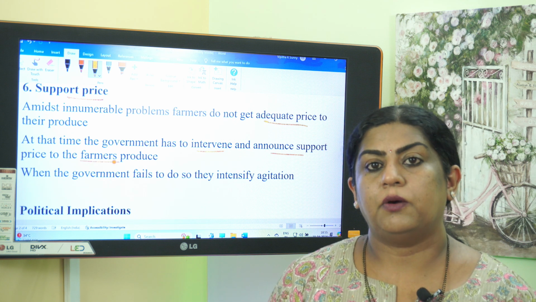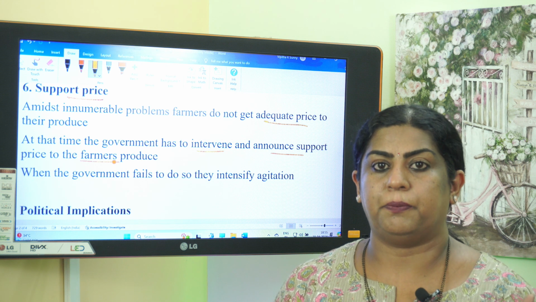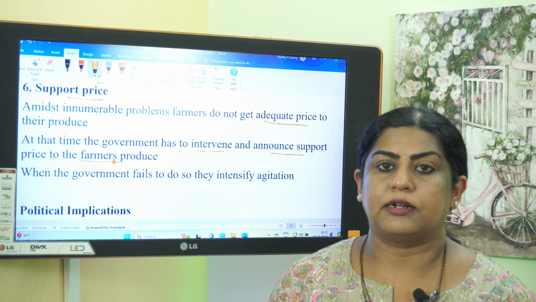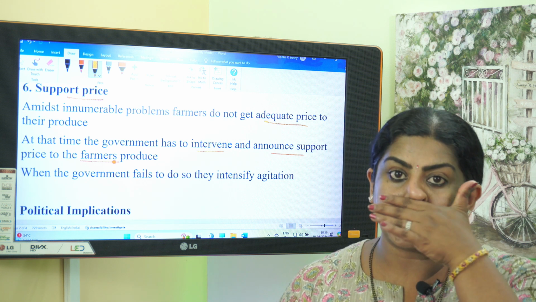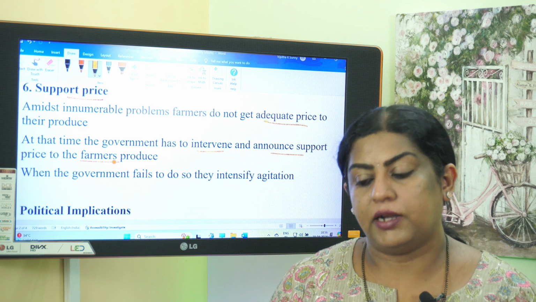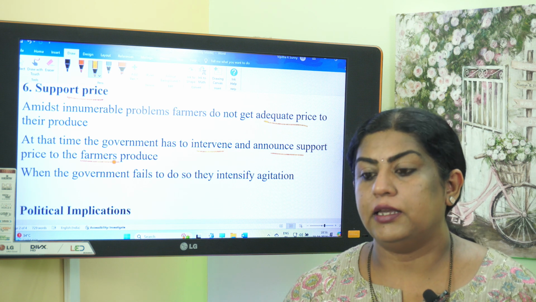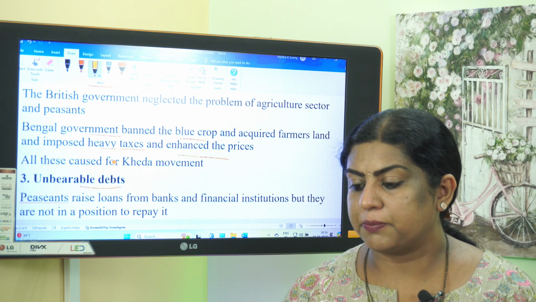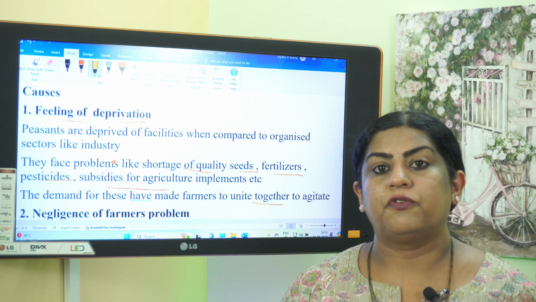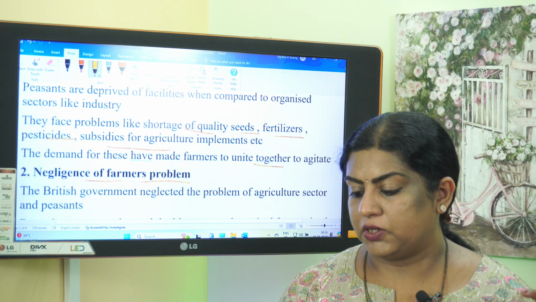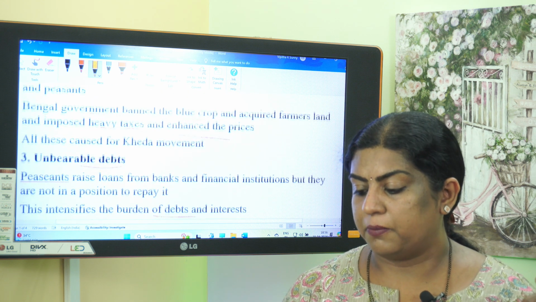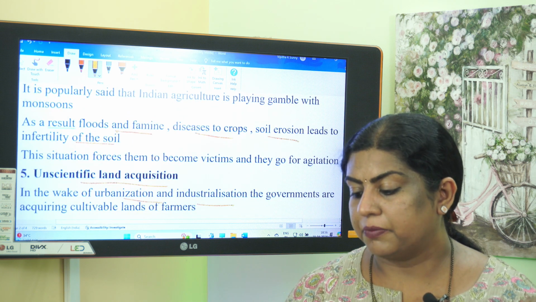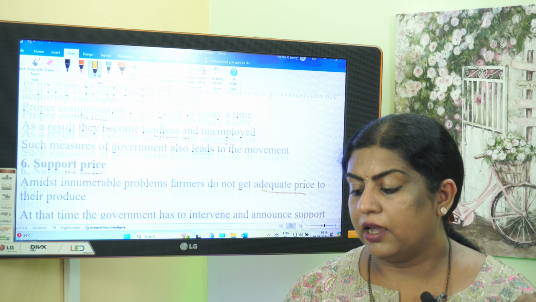So now what does the government have to do? They have to decide a support price for the farmers. So when the government fails to do so, this also results in farmers' agitation. So when the government is not doing that, that also leads to agitation. So these are the main causes of the peasant movement. So if a question comes, explain the causes for peasant movement: first one is feeling of deprivation, negligence of farmers' problems, unbearable debts, then natural calamity, unscientific land acquisition, and the support price.